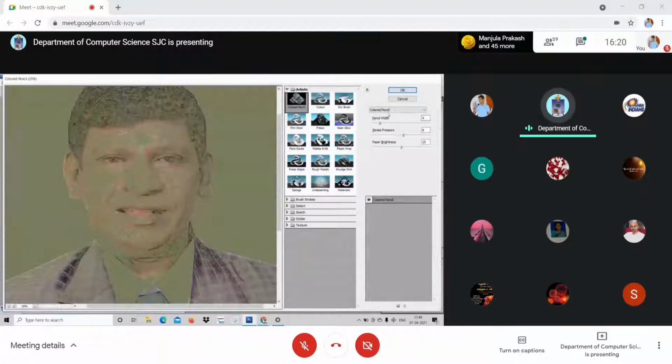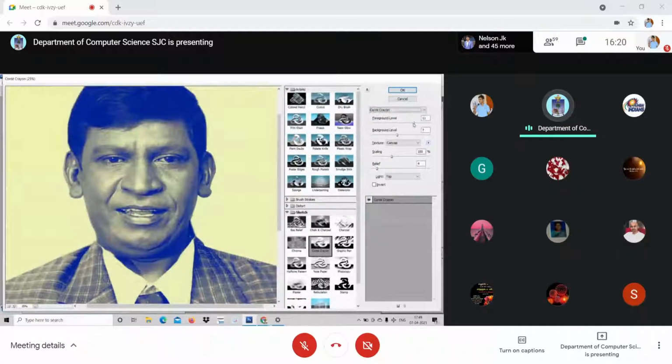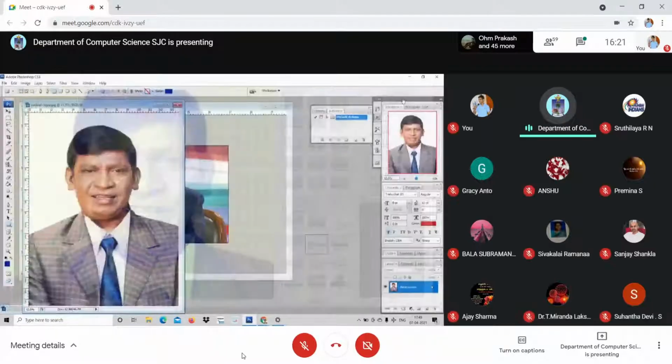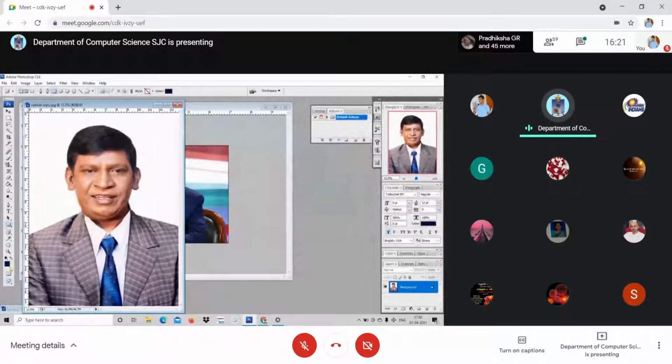Right, look at here. I'm choosing crayon. I can increase the foreground color. The foreground color can be chosen by you. Adjust the foreground color. I just choose maybe black color. I've chosen black color, and the background color, look at here, is white.